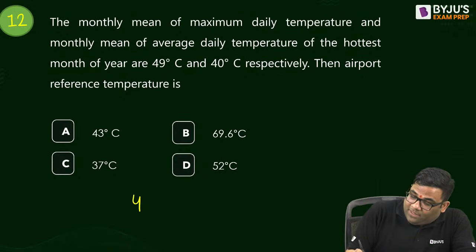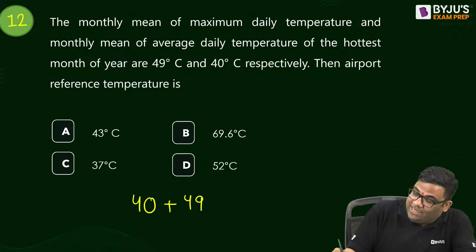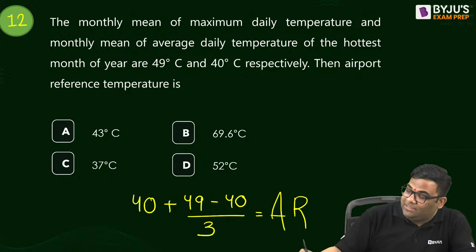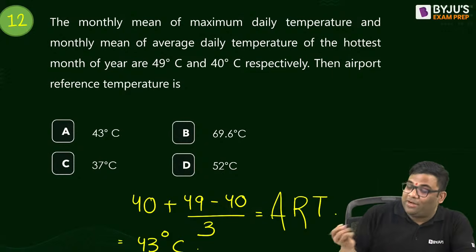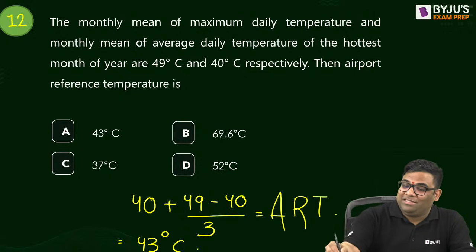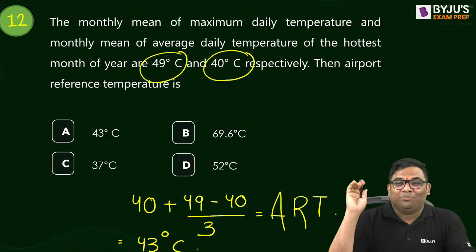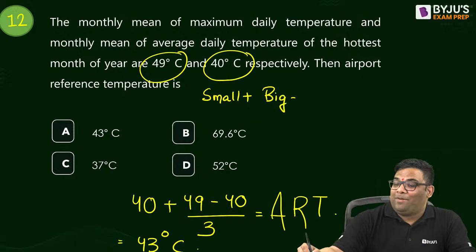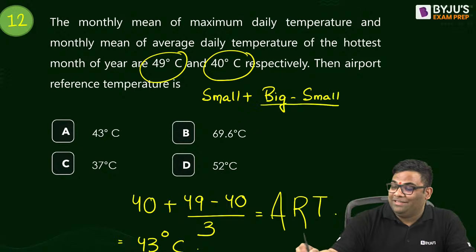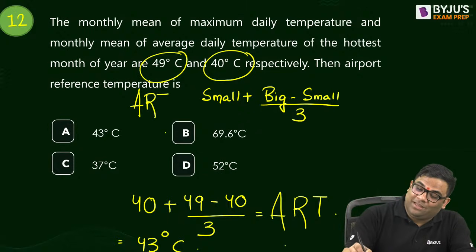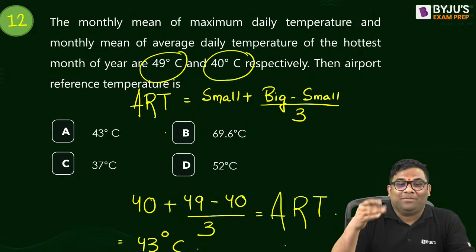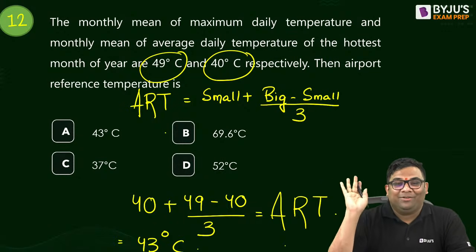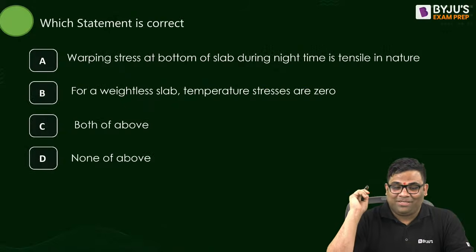It is nothing but 40 plus (49 minus 40) divided by 3. This is the ART, the airport reference temperature, which is 43. Whenever they give you airport reference temperature, they will give you 2 temperatures, one smaller and one bigger. I just remember this formula: smaller one plus (bigger one minus smaller one) divided by 3. This is the ART. I have remembered it in this way, and you can also remember it in this way. Very easy, right?